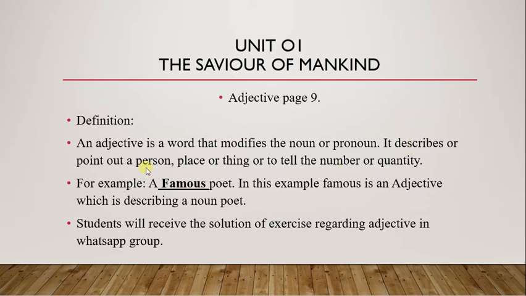Sometimes it describes the person, or sometimes it describes the place. Let's suppose I give you an example. Here in the given example, we have a famous poet. Now in this example, poet is a noun, but the word famous is the adjective. This word famous is describing the quality of the poet, that he is a poet but he is a famous poet. So in this example, famous is an adjective which is describing a noun, poet.